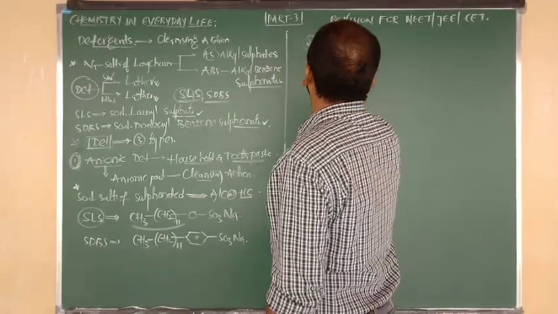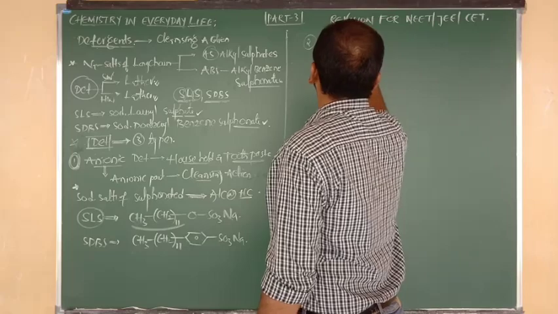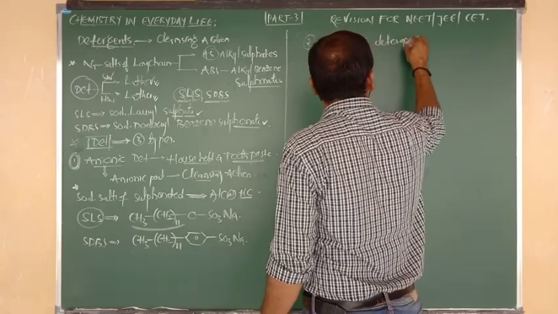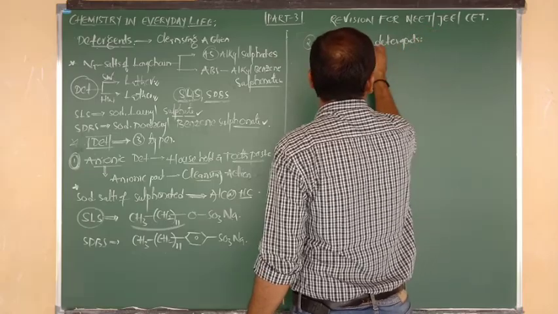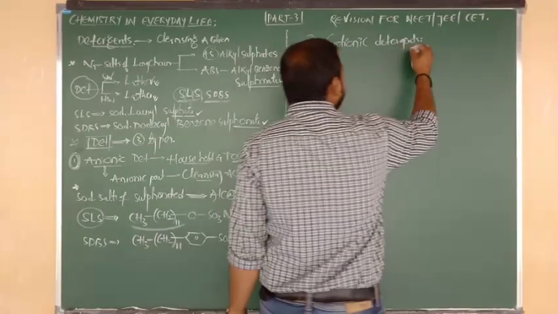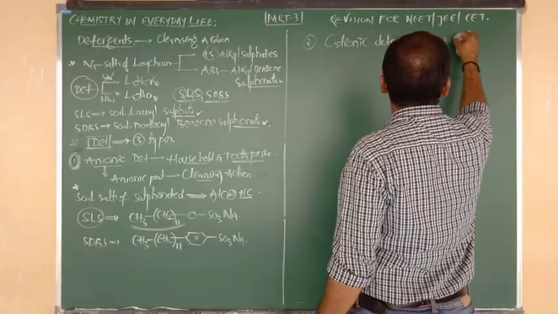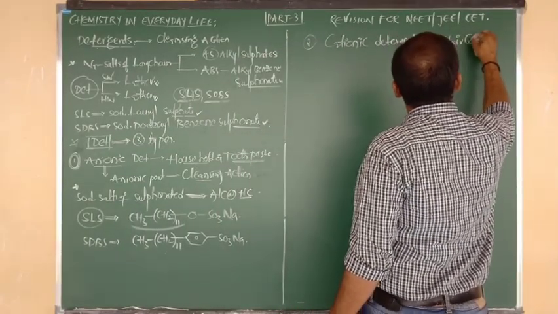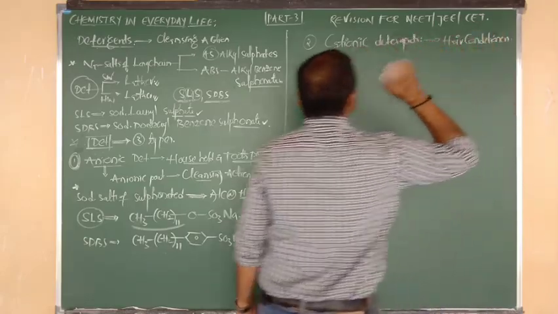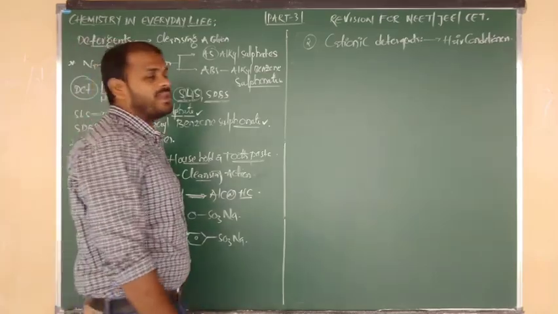So the next one we are going to discuss is the cationic detergents. Where are cationic detergents used? They are used in making hair conditioners. So in hair conditioners, we use cationic detergents.